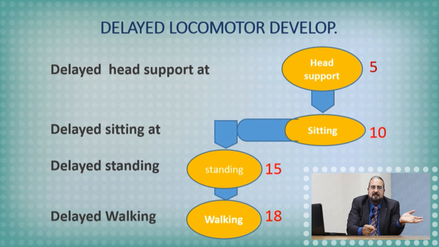Sitting with support at 6 months and without support at 6 to 8 months. We give him a chance till 10 months of age. Crawling, 9 months. Standing at 12 months. We give him a chance till 15 months of age. Walking, usually start at 15 months. We give him a chance till 18 months of age.